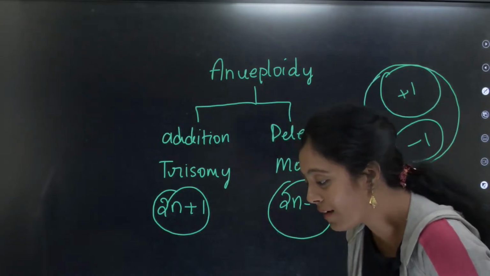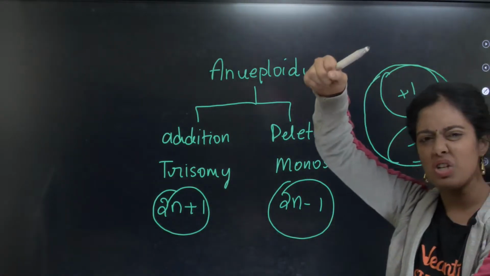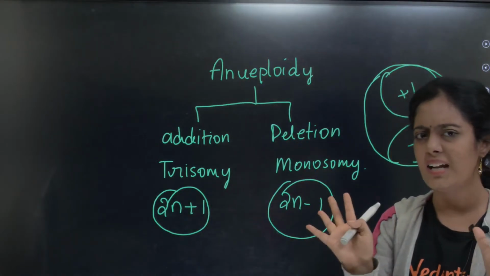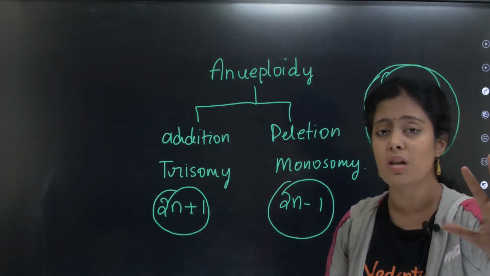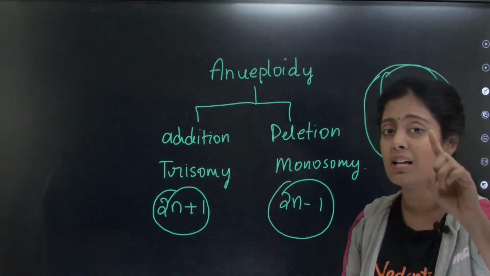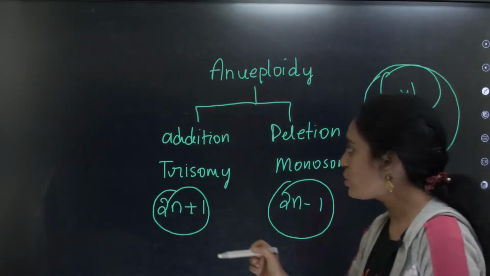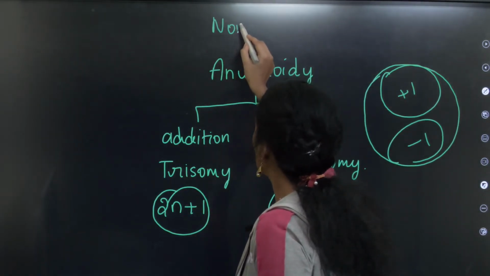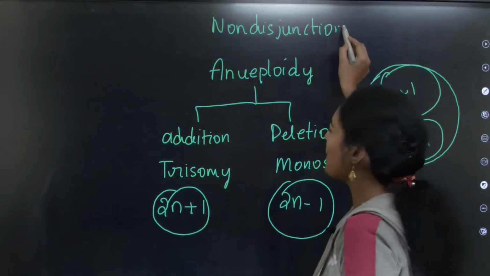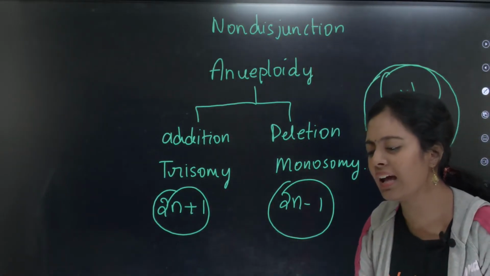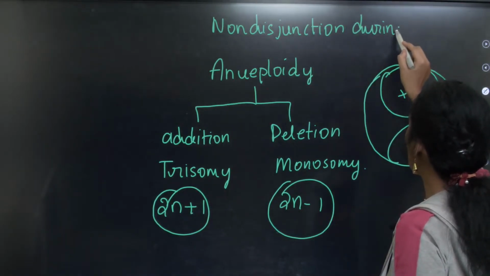Yes, Sivakumar, very good. All of you are doing it, excellent. So what happens? When there is a separation, usually it should segregate equally. But if it doesn't get equally segregated, very important point, that is when all these anomalies occur. So we call that non-disjunction. Okay, here there are no parents or carriers involved. This can happen to anyone. Non-disjunction during anaphase.